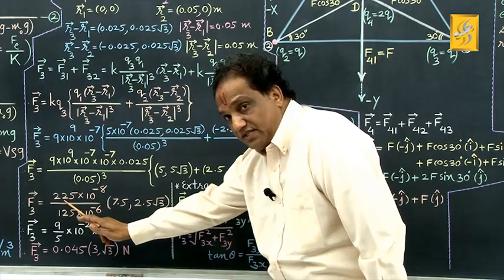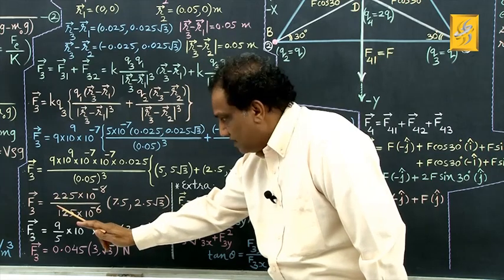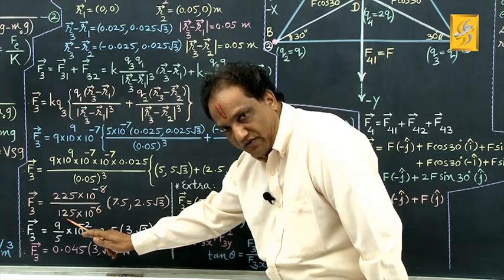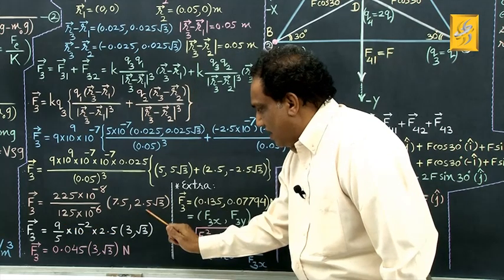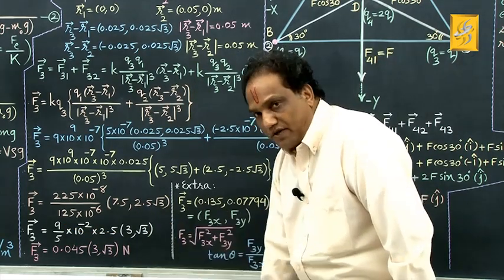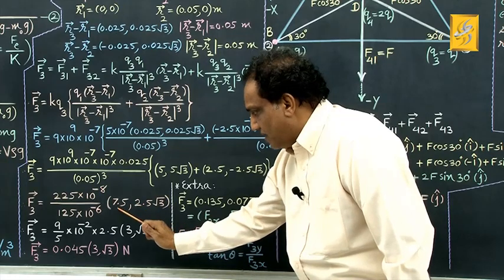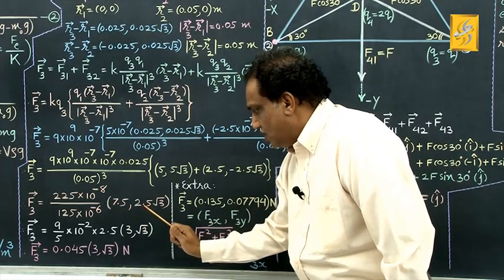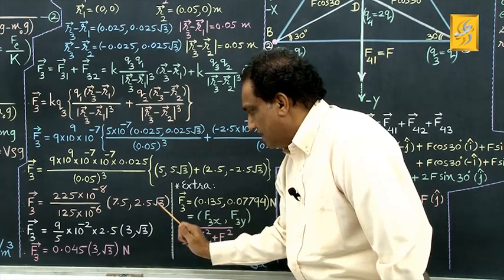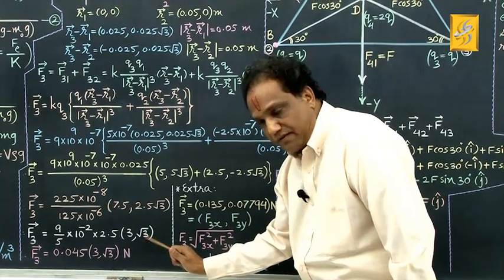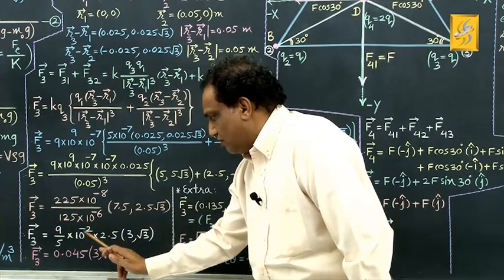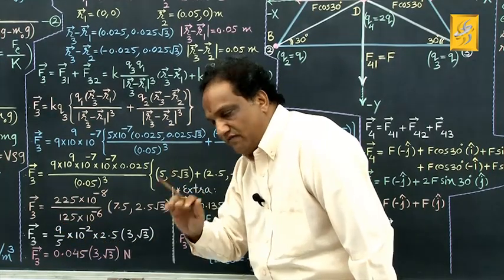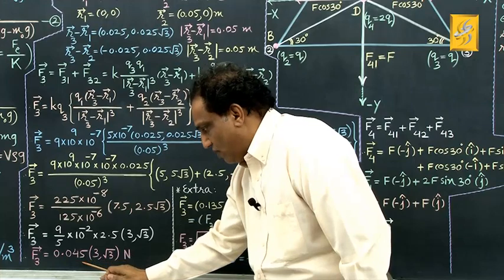Now 25 9s are 225. 25 5s are 125. So it is 9 upon 5. And from this, I have taken 2.5 common. If you take 2.5 out from here, left inside the bracket is 3, 2.5 has gone out, then left inside the bracket here it is root 3. And now 2.5 into 9 into 10 raised to minus 2 upon 5, final value is 0.045.